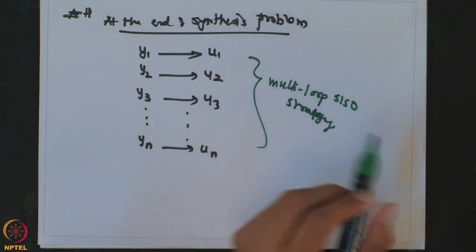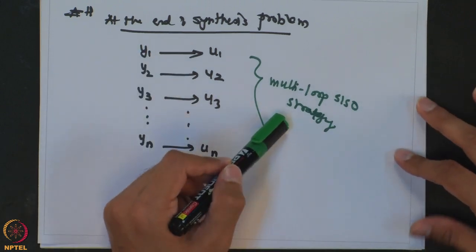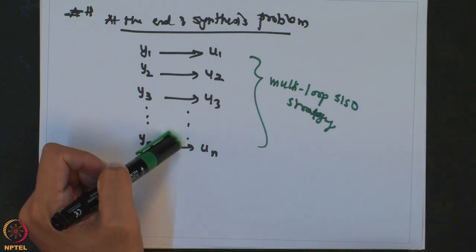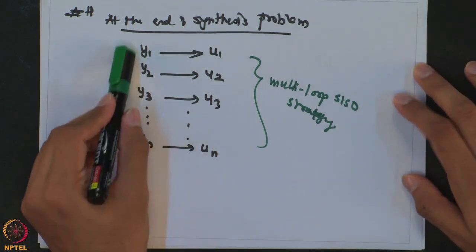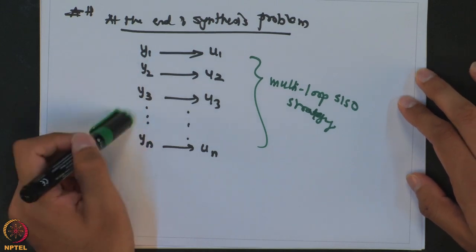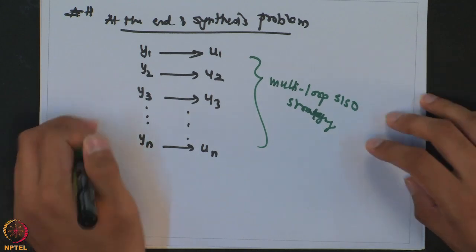Now, a disclaimer is that it is not necessary that this is the best architecture you can go with. A lot of times this is what happens at a regulatory level or the bottom level, and you would typically have these individual controllers which are implemented at the very base level of a control system.